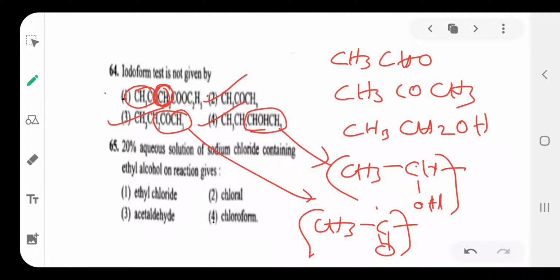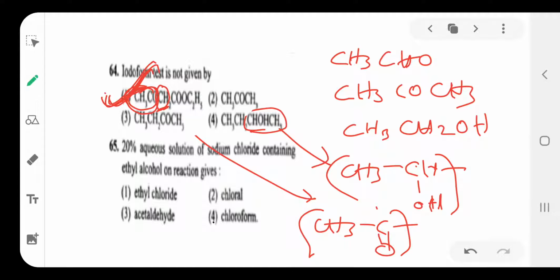That's why option 1 does not give the iodoform test.